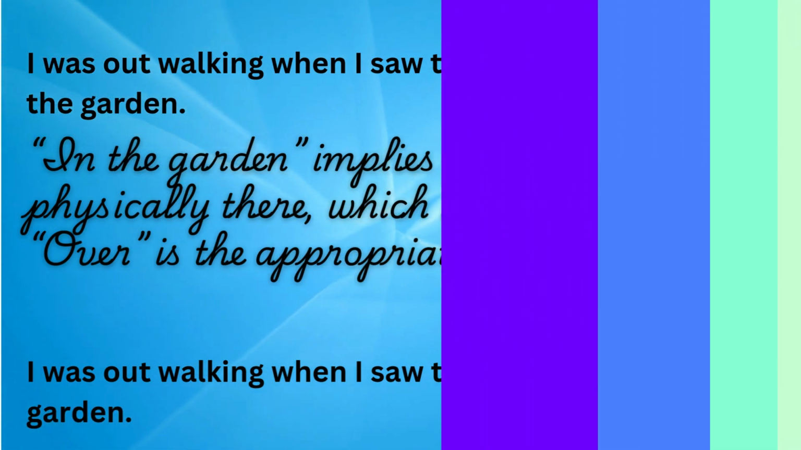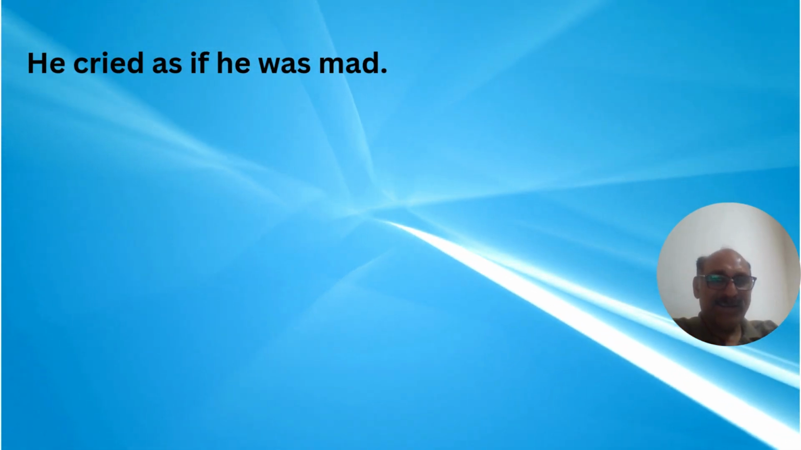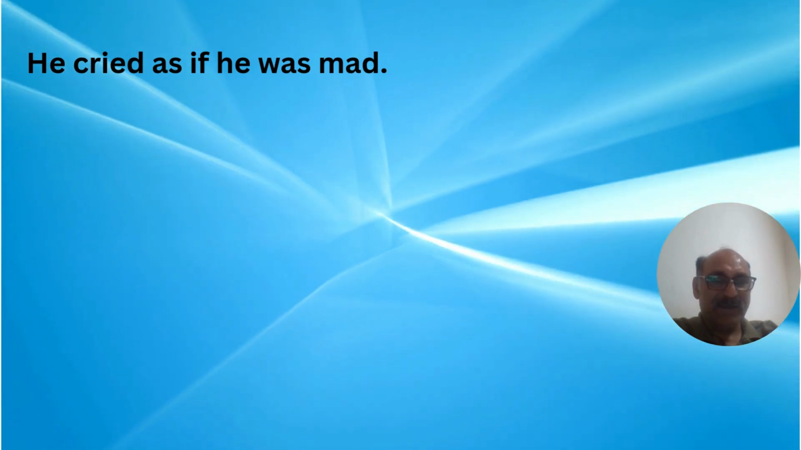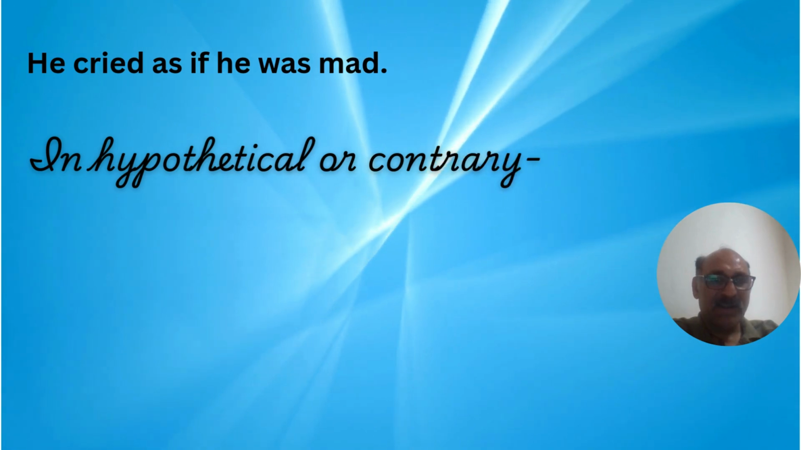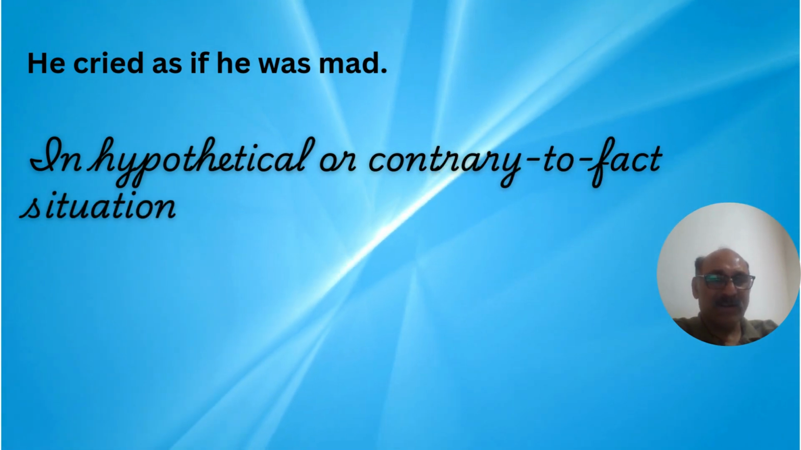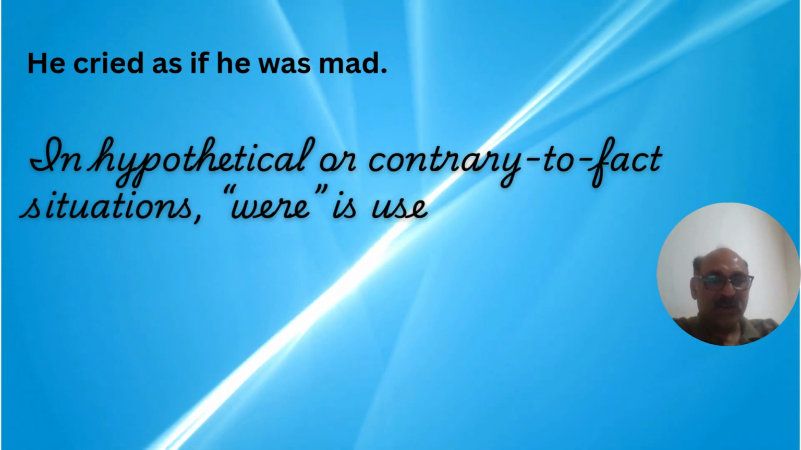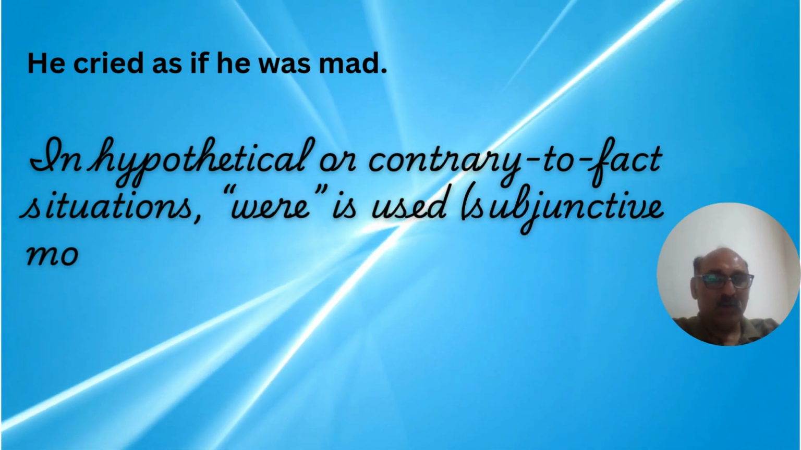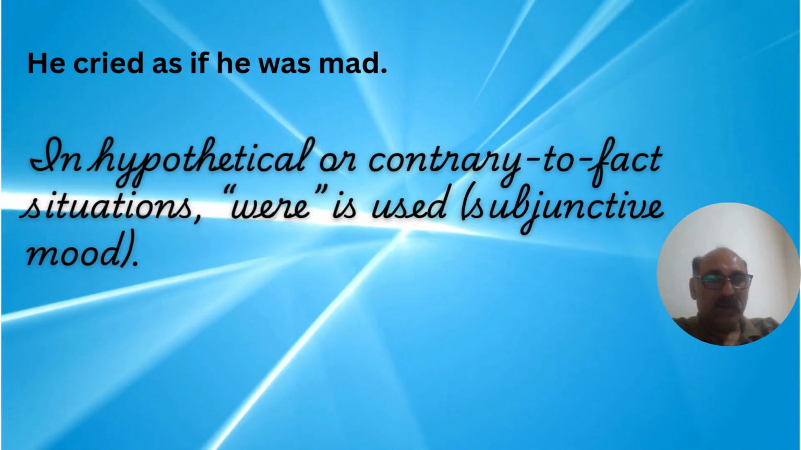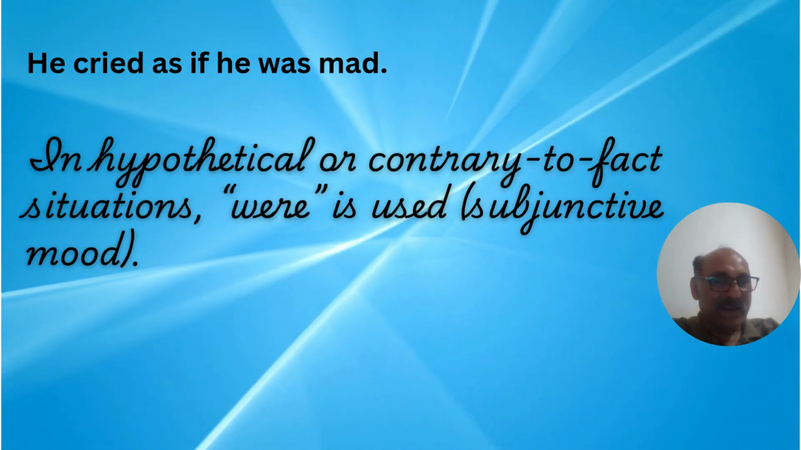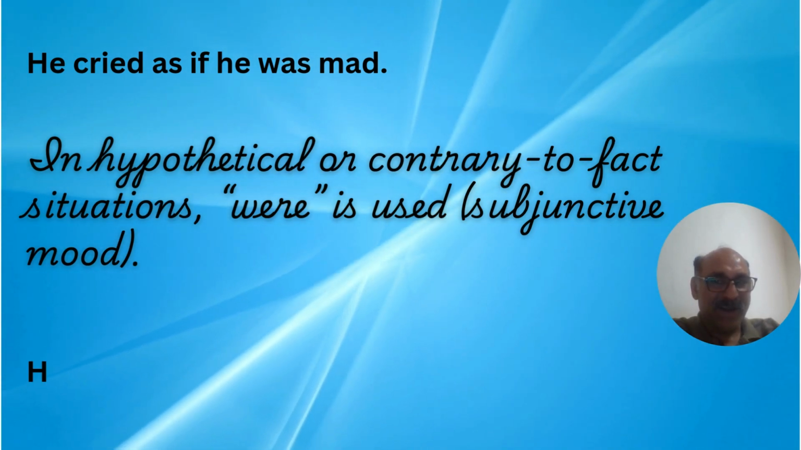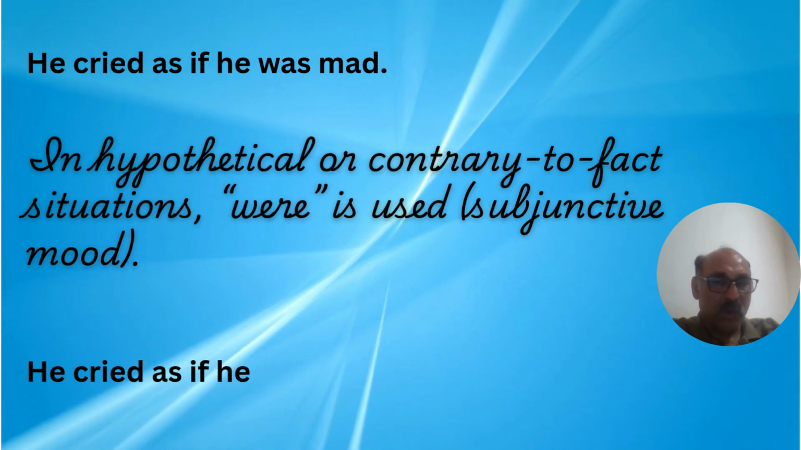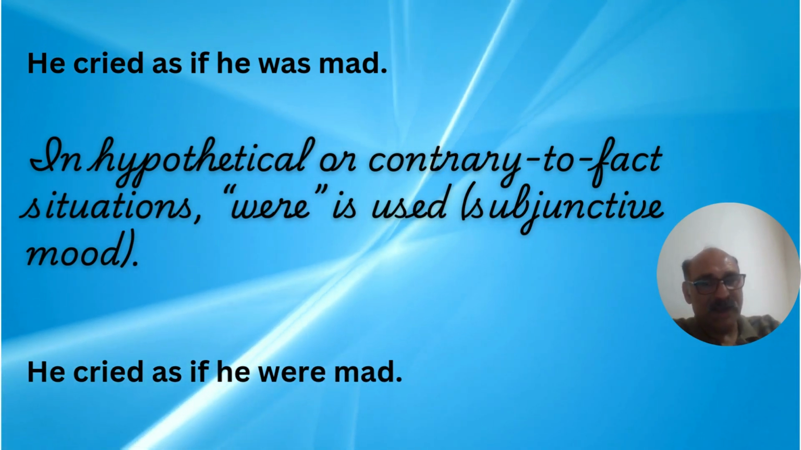He cried as if he was mad. Now, here the situation is hypothetical or contrary to fact. In such a situation, we use the subjunctive mood. We use were instead of was. So the correct sentence would be: he cried as if he were mad, not he was mad.